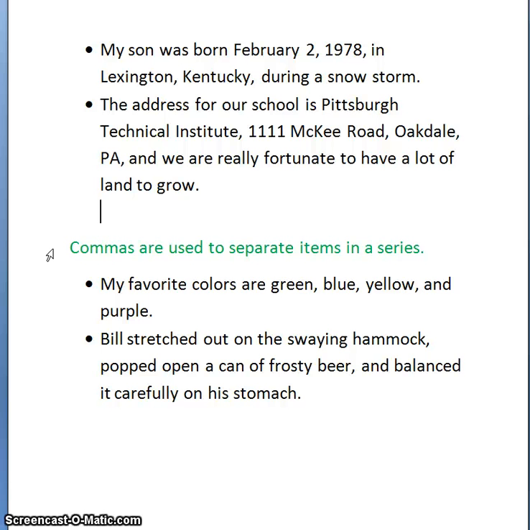But when we are writing, remember, most of the time our reader is not near us, and they cannot ask us what we mean if they become confused. Therefore, the way we write our sentences, the way we use punctuation is very, very important for clarity to our reader. The first example that I have, I am separating just single words. My favorite colors are green, comma, blue, comma, yellow, comma, and purple.